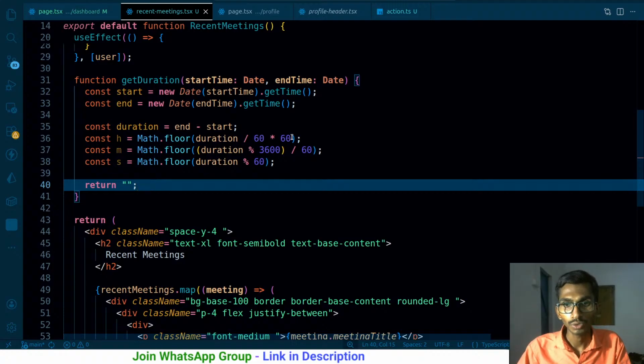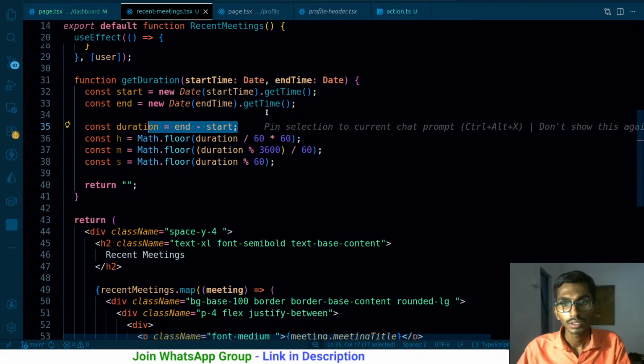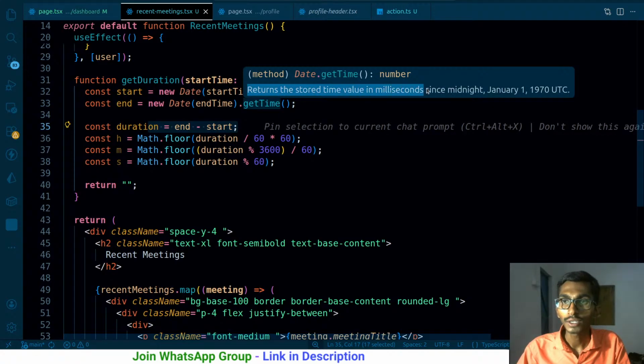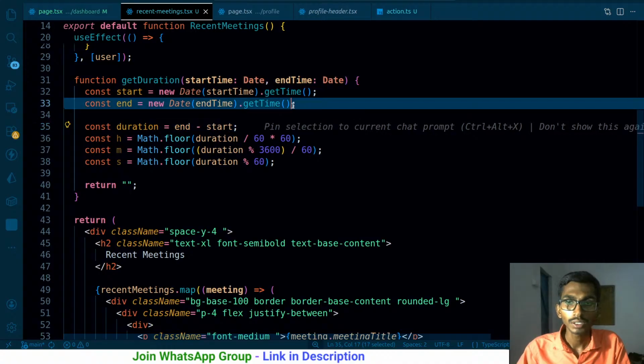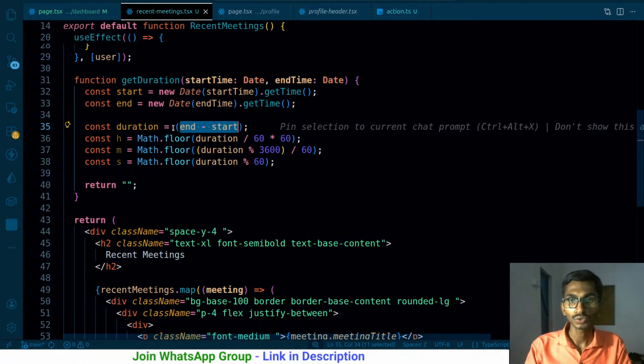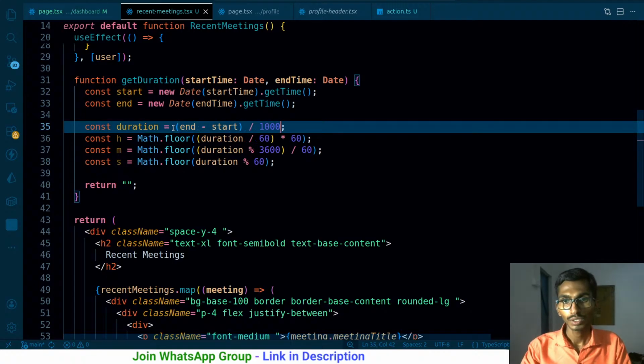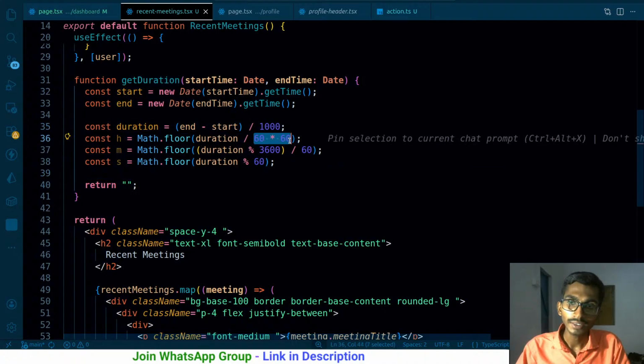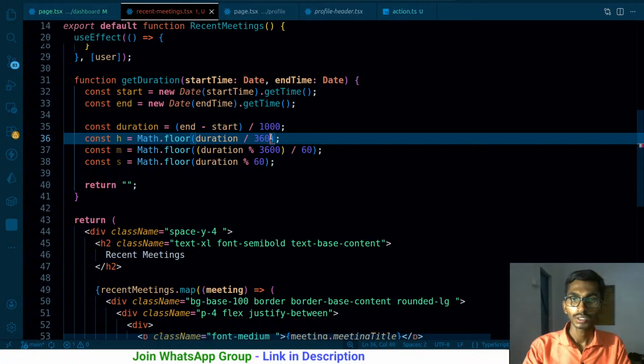I should be dividing it by 1000 as well, because the time that I'm actually getting is in milliseconds. The getTime returns the stored time value in milliseconds since midnight January 1970. So ultimately I get the time in milliseconds. First of all, I have to convert the milliseconds into seconds, so I have to divide it by 1000. Now the duration is actually in seconds. Once the duration is in seconds, then seconds are divided by 60 by 60. If seconds are divided by 60, I got the minutes, and if minutes are divided by 60, I got the hour. That's great. So 3600.